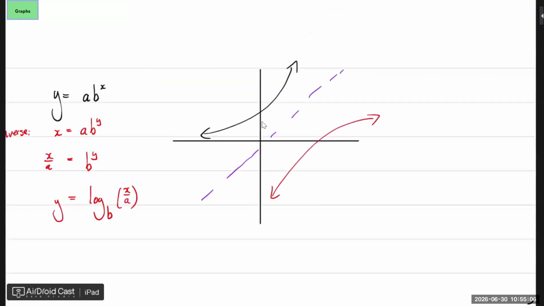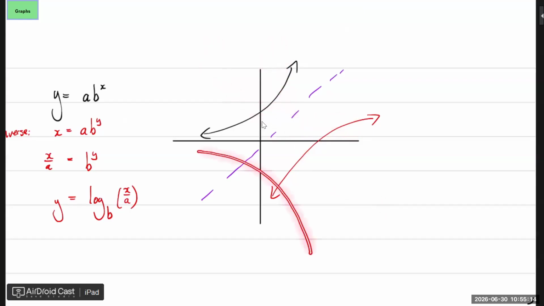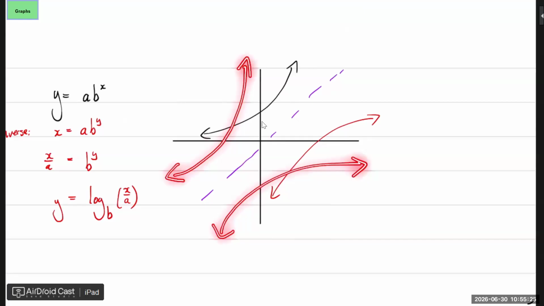And if the original one looked like this, then the other one will look like this. Or if the original one looked like this, then the other one will look like this. You understand that? Makes sense.